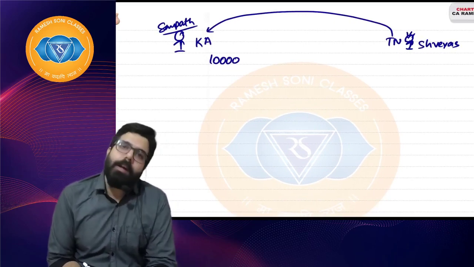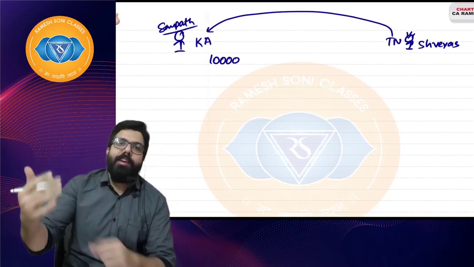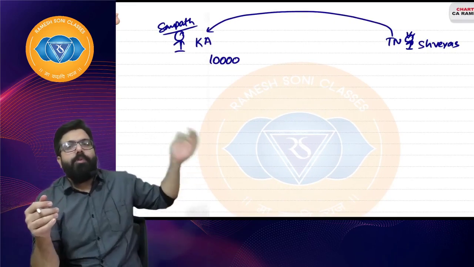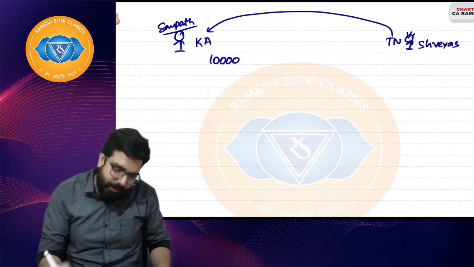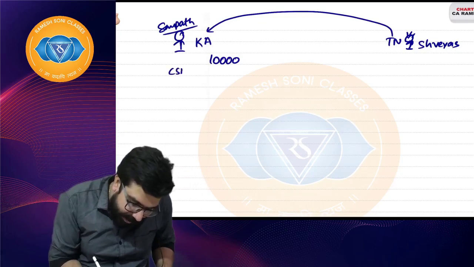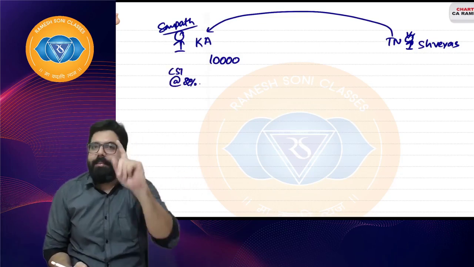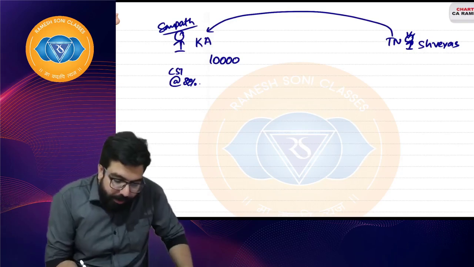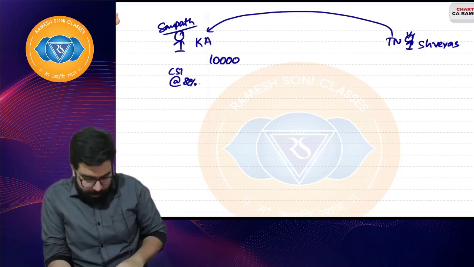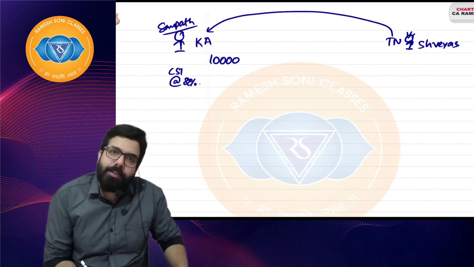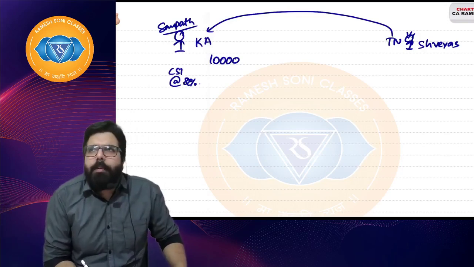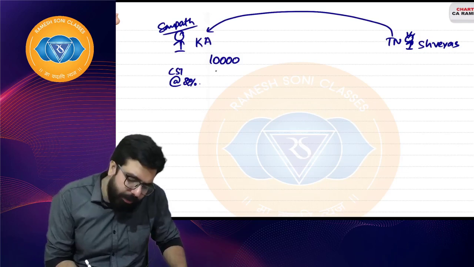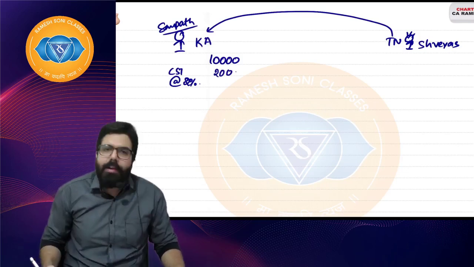What used to happen earlier, before GST, whenever one person came from another state to our state to buy goods? We used to charge CST at the rate of 2%. Everyone please listen. 2% of this 10,000 means how much? 10% is 1,000 rupees, so 2% means 200 rupees. I hope everyone is clear.